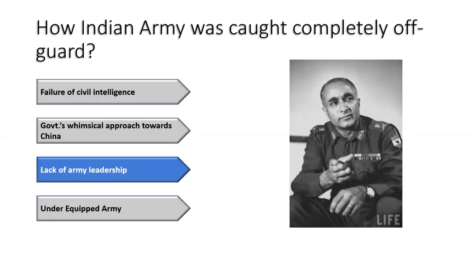In 1962, Mr. Kaul was made General Officer Commanding of the entire Northeast and the entire Nepal region, which came under his command. He was supposed to lead a fighting unit to keep a check on the Chinese. Imagine a senior officer with no war experience. It was a complete blunder, and his decisions both before and throughout the war made a significant dent in the Indian Army's preparation and response.